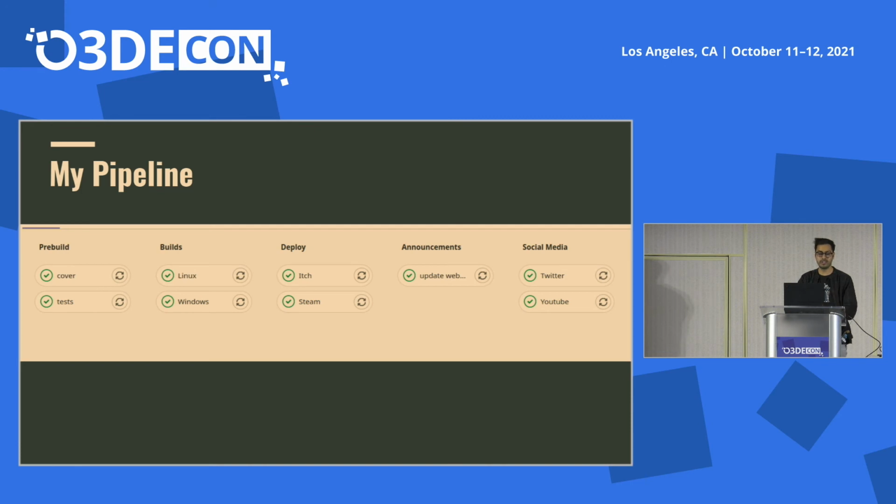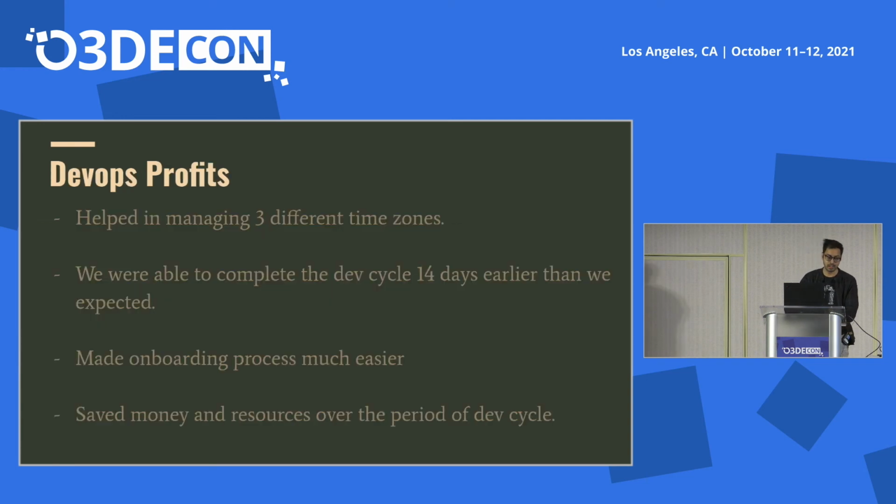So this is my sample pipeline. There's a code coverage, and then you run tests. Then I'm targeting a Linux build and a Windows build. Then the platforms I'm targeting are Itch and Steam. For the announcement, all of my GitHub commits are converted to patch notes, and then those are updated on the website automatically. And then the social media posts. So whenever the code base hits the master branch, all of this runs on its own, so I don't have to do any of the steps manually.